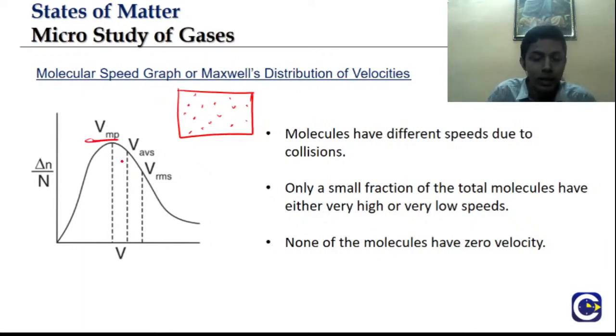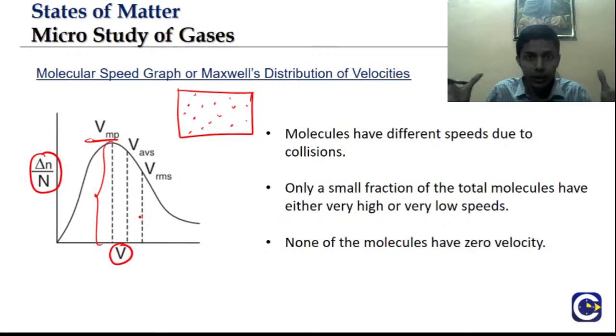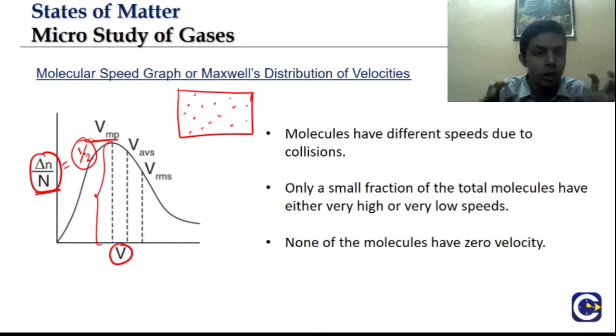Most probable velocity, that means the velocity of the most number of particles. Here this axis is the fraction of the total number of particles, and here this is the velocity. So velocity versus fraction of total number of particles. I can say if there are 1000 particles, and the delta n by n value is half, then 500 particles are having this velocity. If n equals 1000, I can say that 500 particles are having the most probable velocity. MP means most probable velocity.